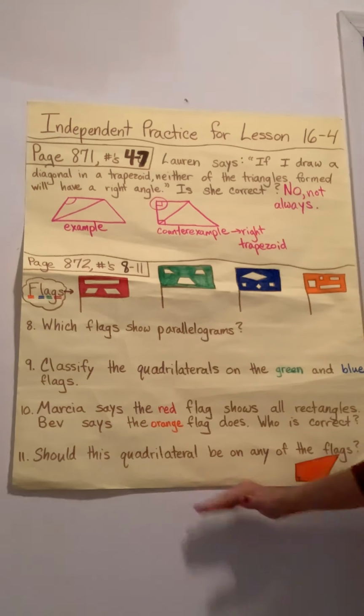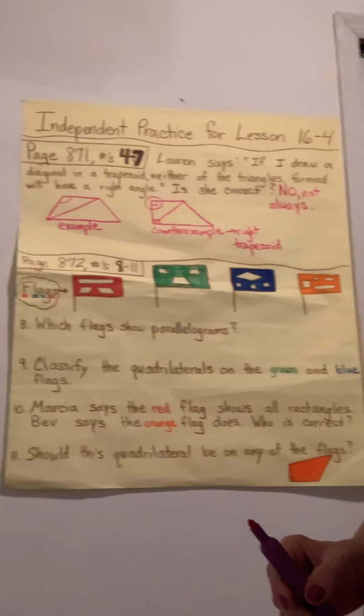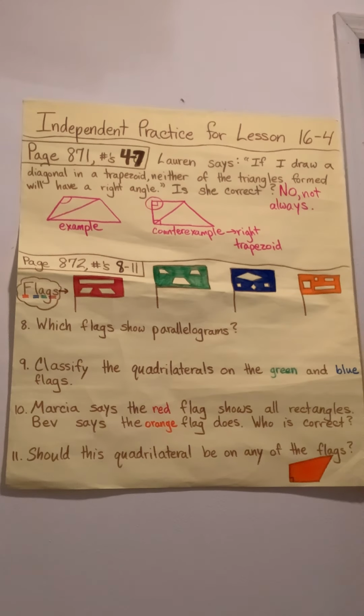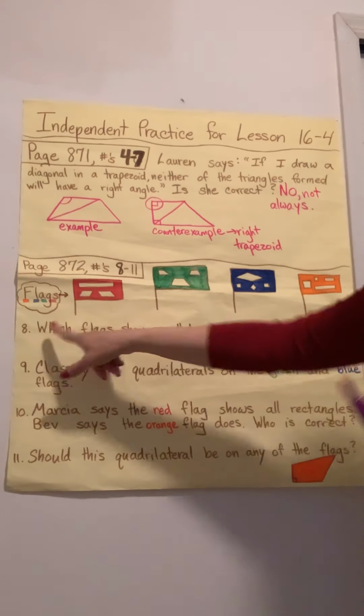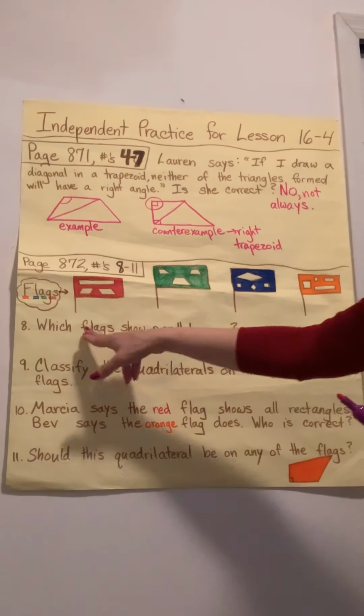872 is a fun problem here that deals with a whole bunch of different flags. So we have 4 groups of kids that have drawn different flags, and if you look at the flags carefully, you can see that they have a bunch of different quadrilaterals on them. Though if you look in your book, you can probably see a little better just because you can see it a little closer. Now, they're asking me a few different questions based on these flags. Number 8,